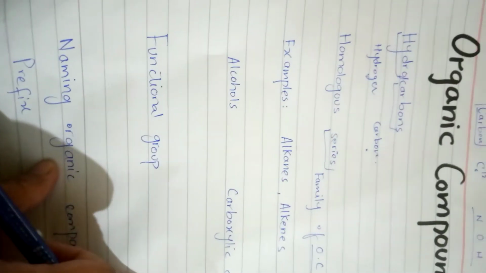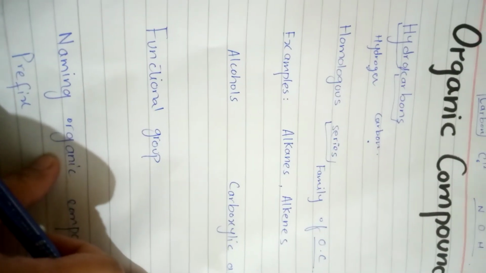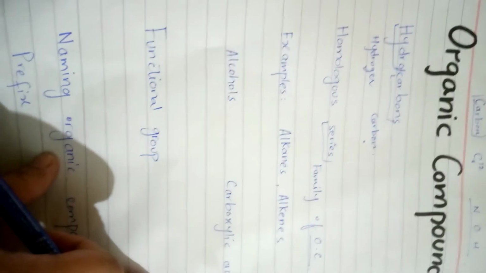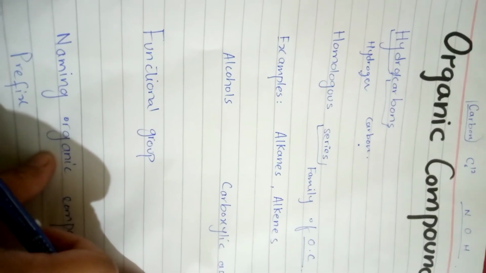The next term is the functional group. Functional group is the most important term. It's an atom or group of atoms that gives a molecule its characteristic properties, because compounds in a homologous series have the same functional group and similar chemical properties.